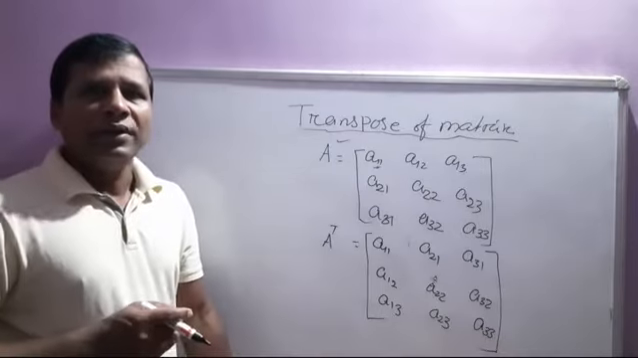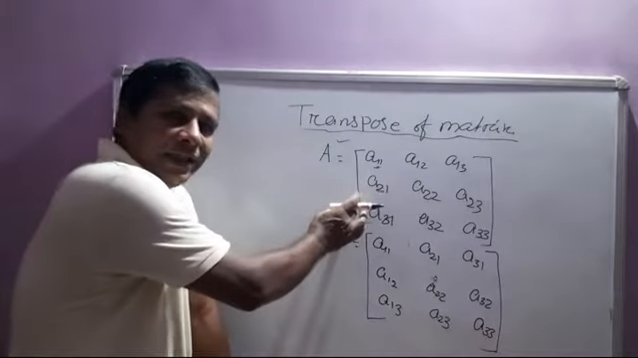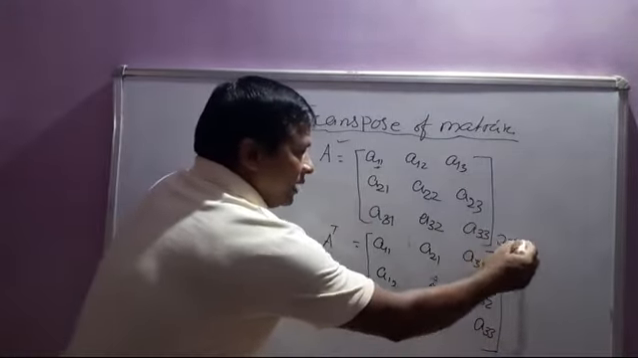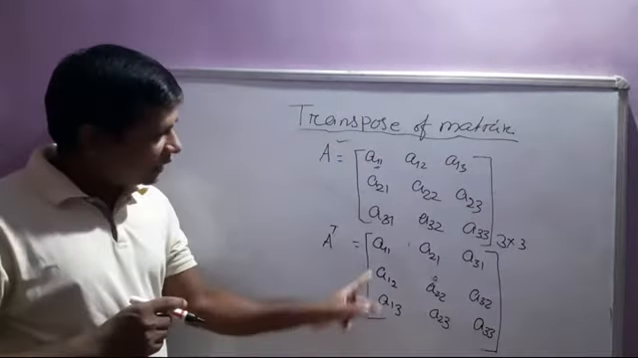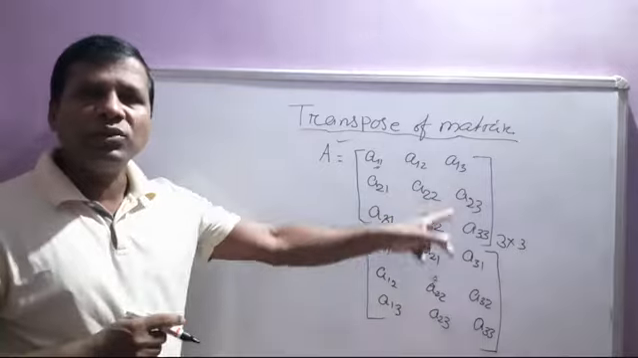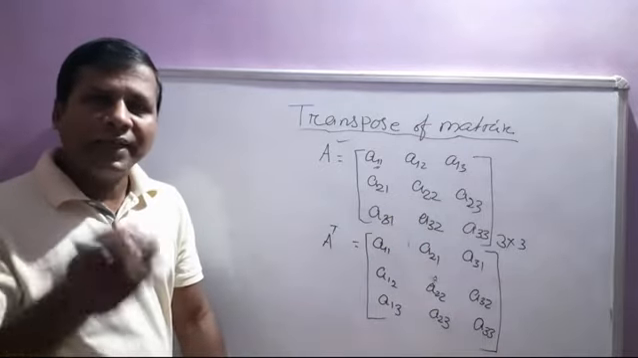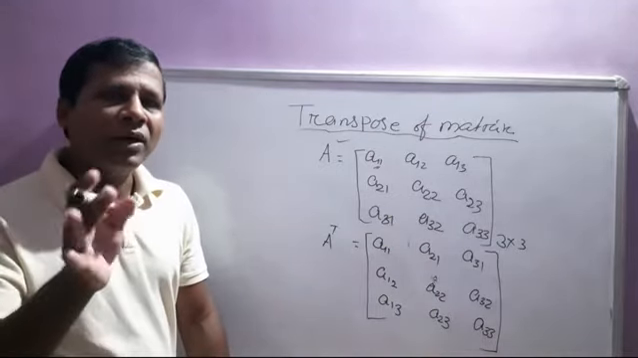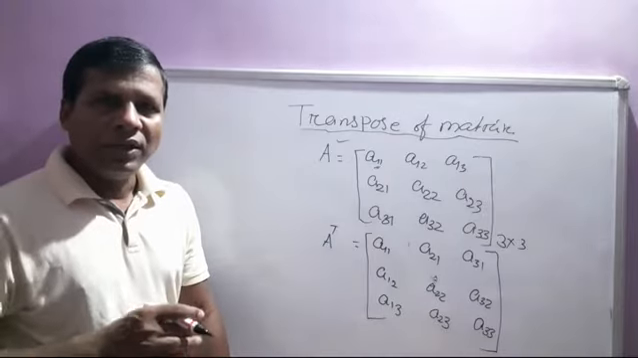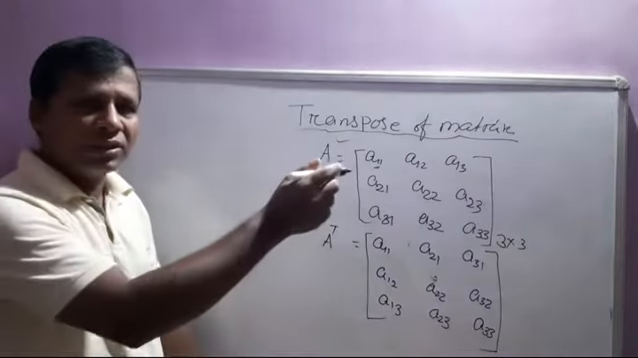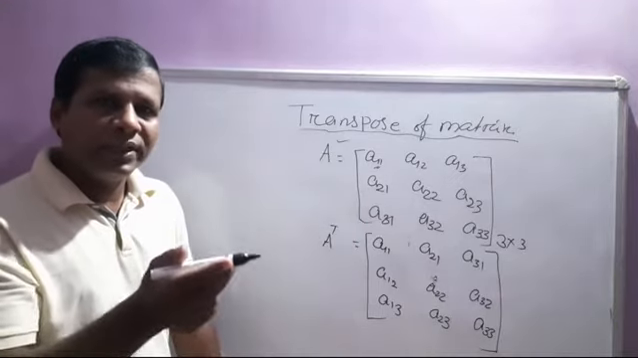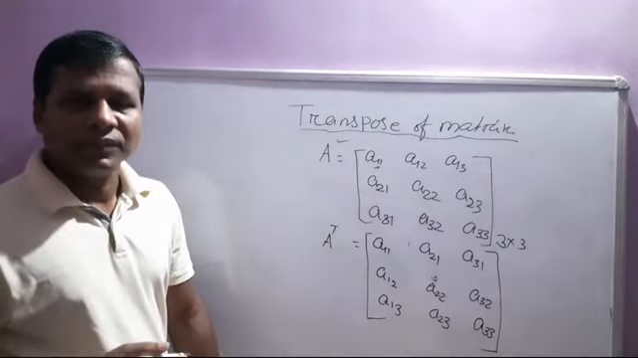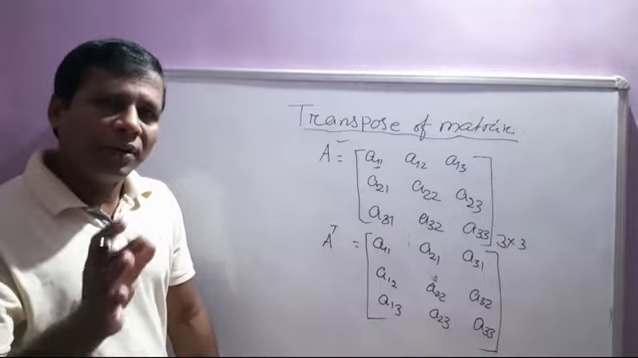So this is a square matrix of 3 by 3 order, or 3 cross 3 order matrix, but its transpose is of the same order because this is a square matrix. But in other matrix cases, the orders may or may not be equal. If the matrix is of order 3 by 2, then after interchange it is 2 by 3. So the transpose may be equal or may not be equal in order.